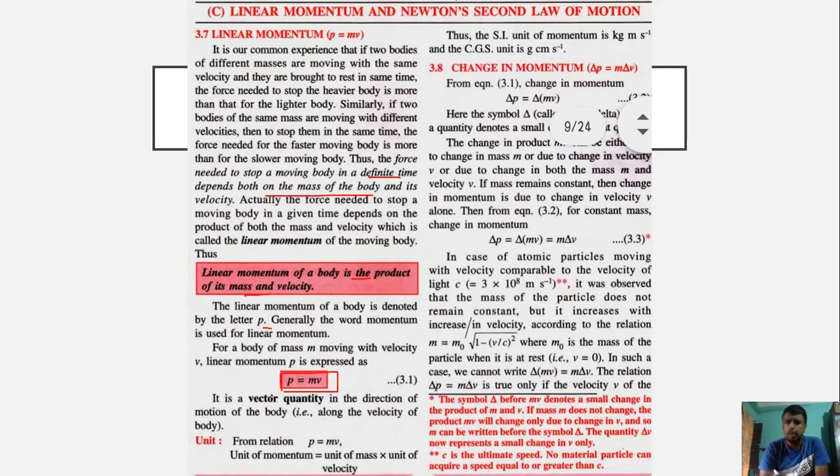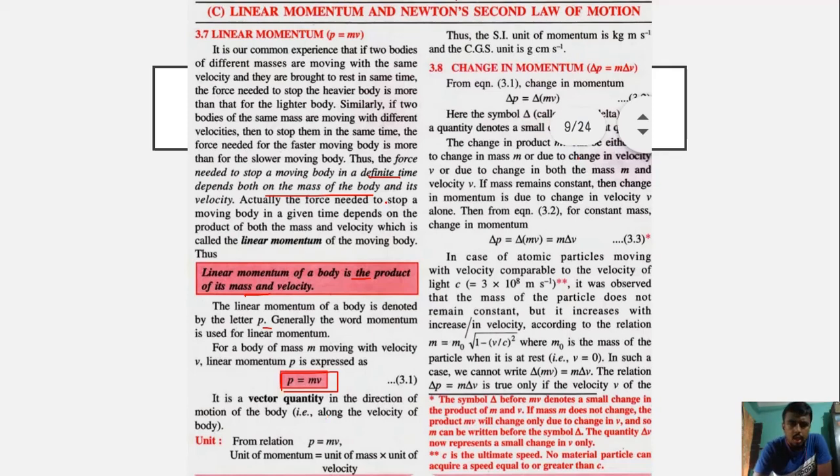It is a vector quantity. As you know, velocity is a vector quantity. Mass is a scalar quantity, but whenever you multiply anything with a vector quantity, that will become a vector quantity. Okay. So it is a vector quantity in the direction of motion of the body, that is along the velocity. So the direction of velocity will give you the direction of linear momentum.